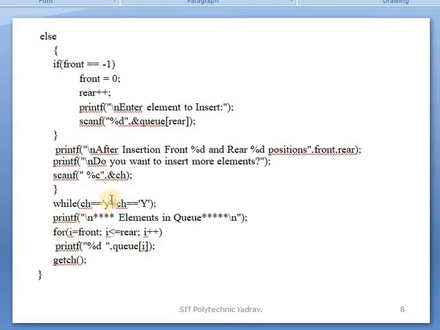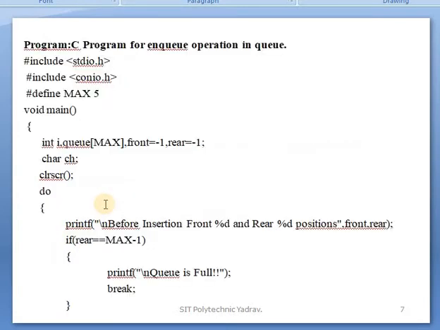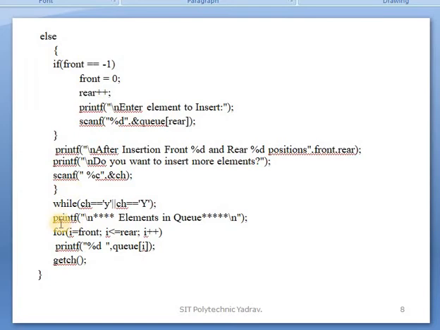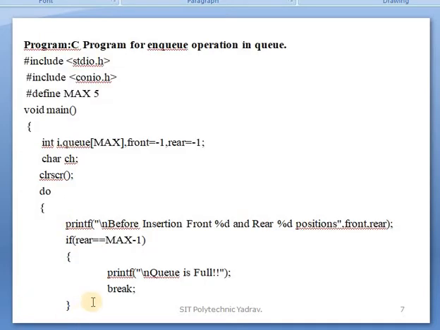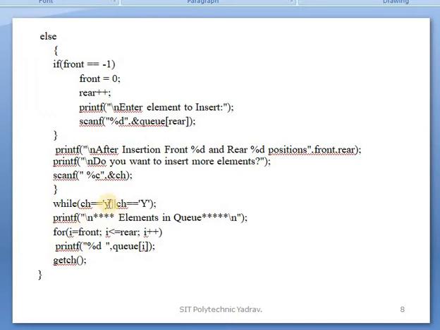If it is yes, the condition is true, and again the statement is displayed. If this statement is true, it executes and breaks, then goes to the loop. If there is no break, this part will be executed and the condition is checked again. When you press n, or you do not press either small y or capital Y, you exit the while loop and display the elements in the queue.